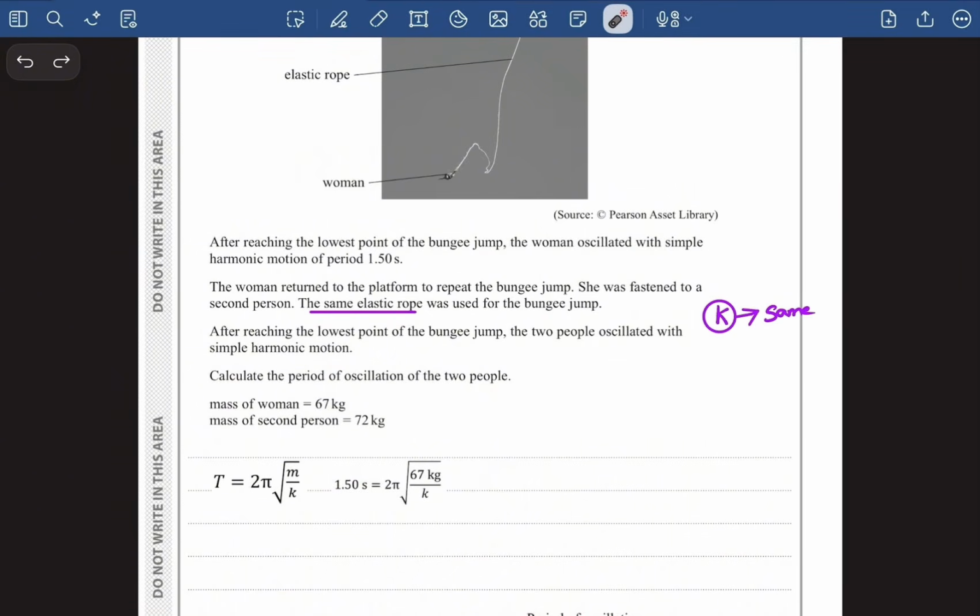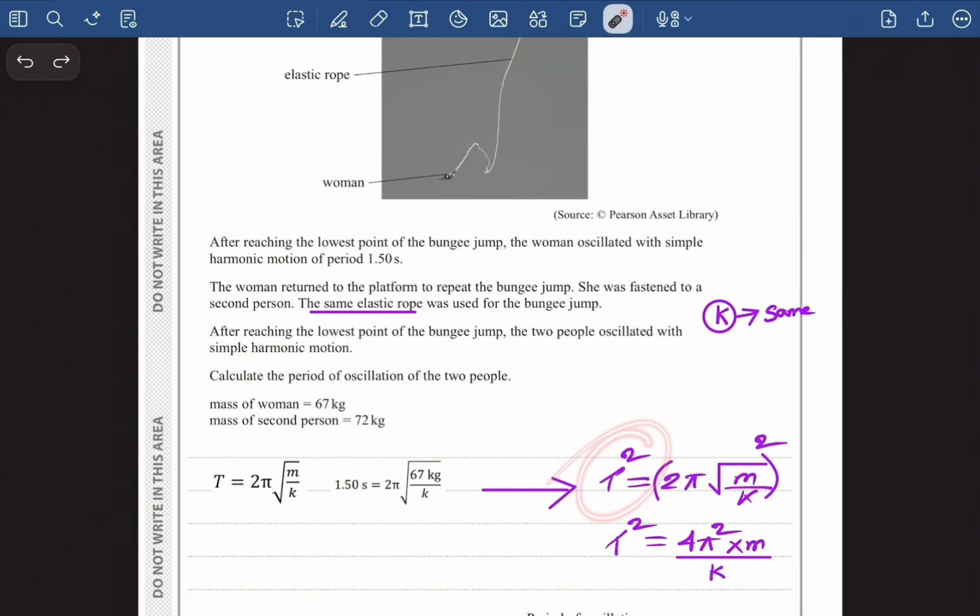But right now what I'm going to do is I'm going to square this time period. Look at this. So I have just squared the time period. So when you square the time period, you will have to square this whole portion as well. So I've squared the whole portion right here. And then it becomes T square is equal to 2 pi square, basically means 4 pi square. And this root over gets cancelled out. So it's mass by k. And then from here, I can easily figure out the value of k.